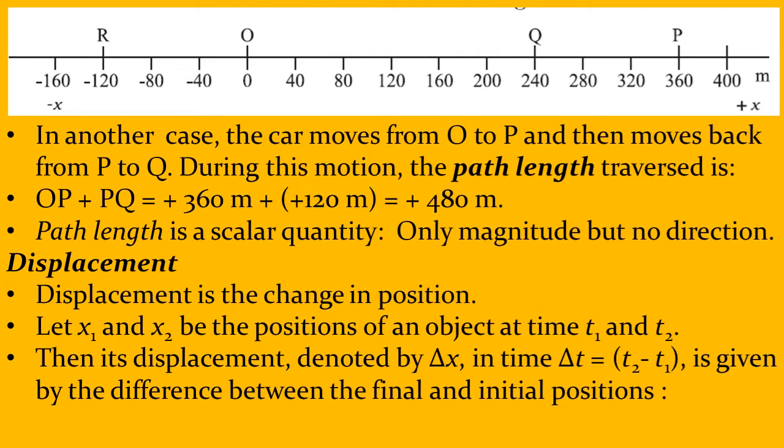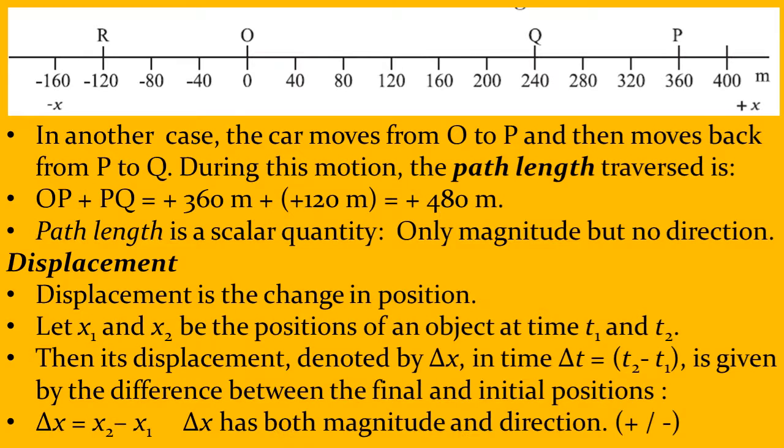Then the displacement of the car, change in x, is denoted by delta x and the change in time is indicated by delta t. So what is the displacement of this car? It is x2 minus x1. So delta x is equal to x2 minus x1. Now delta x has both magnitude and direction.